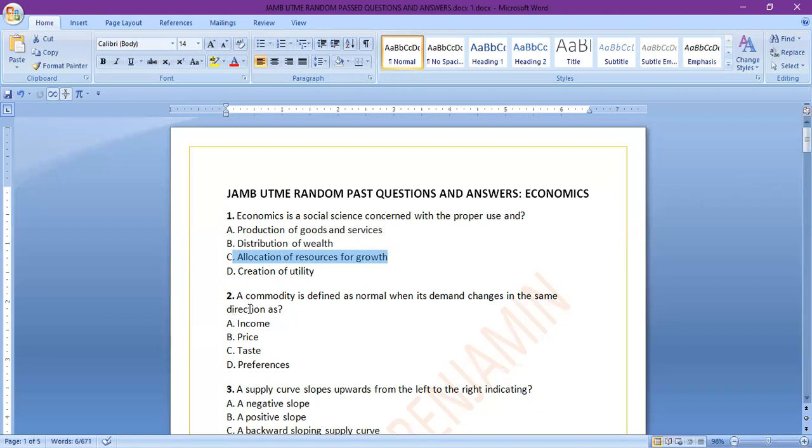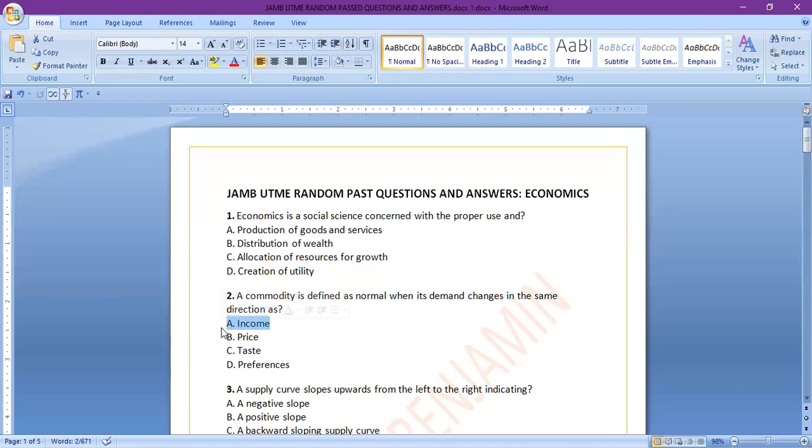Number two, a commodity is defined as normal when its demand changes in the same direction as A, income, B, price, C, taste, D, preferences. In this case, the answer is income, which is A. Why?